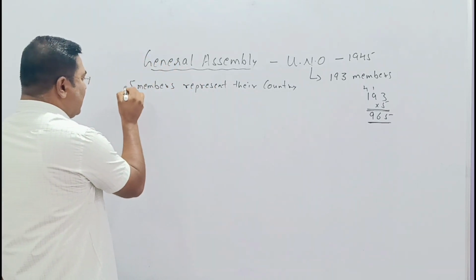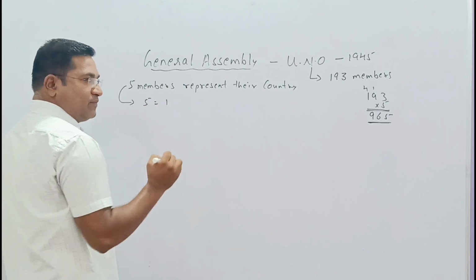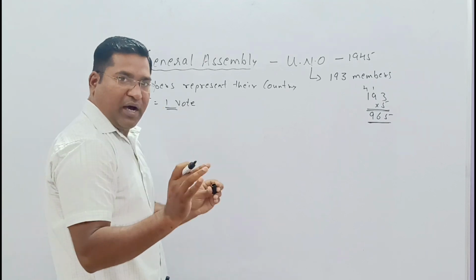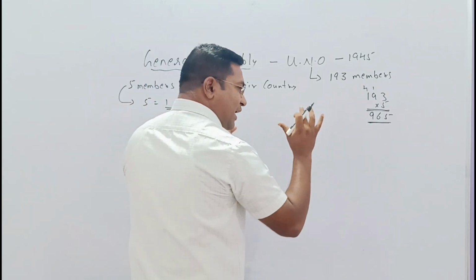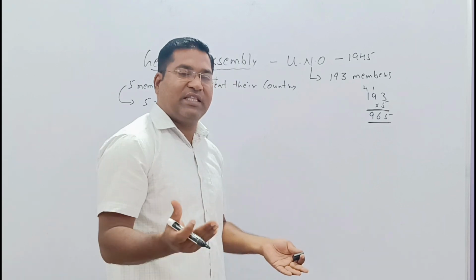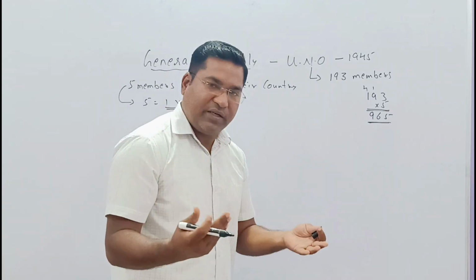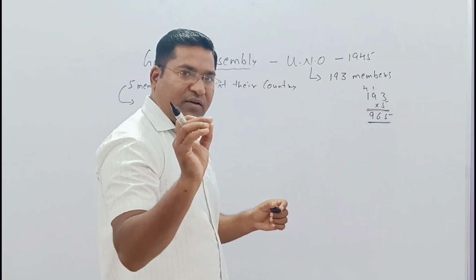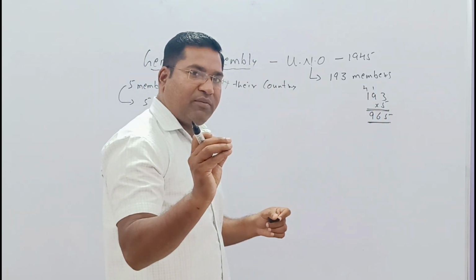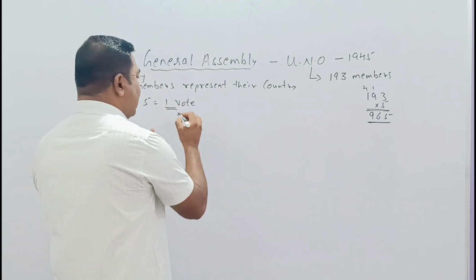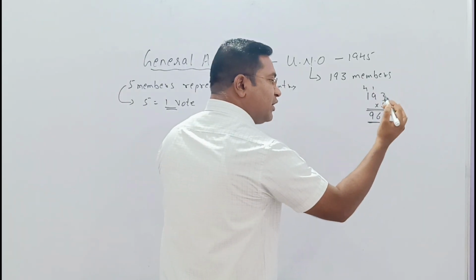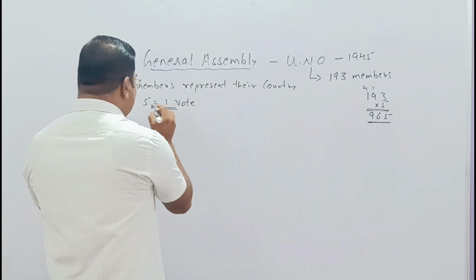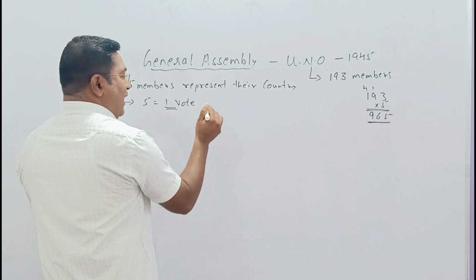But 5 is equal to 1, meaning one vote will be considered. If any discussions take place in the General Assembly session, all these five members of every country together will give one vote. So when voting is done, 193 countries convert into 193 votes. Five representatives equal one vote.